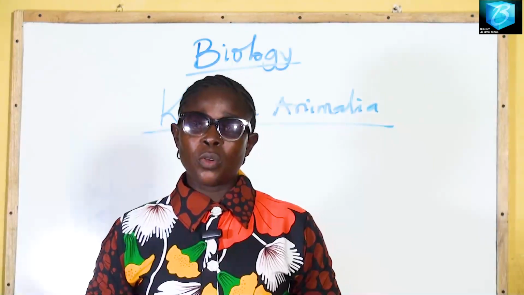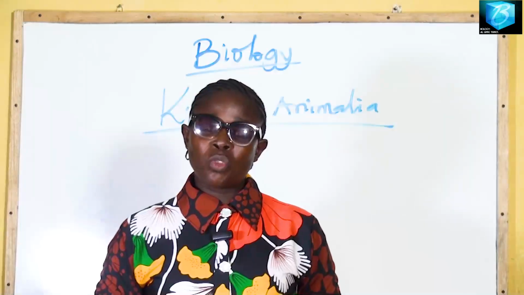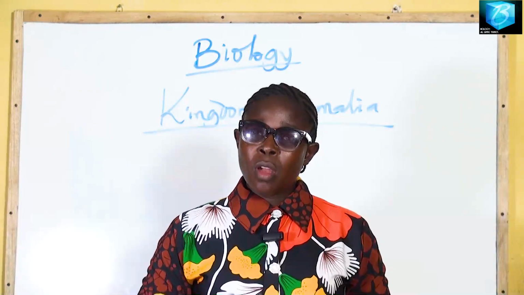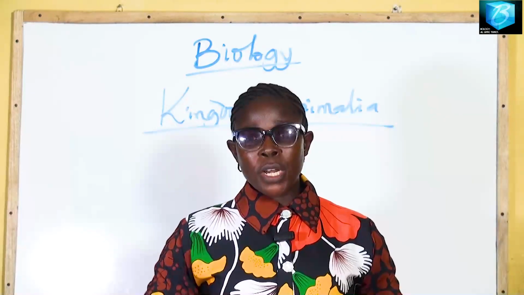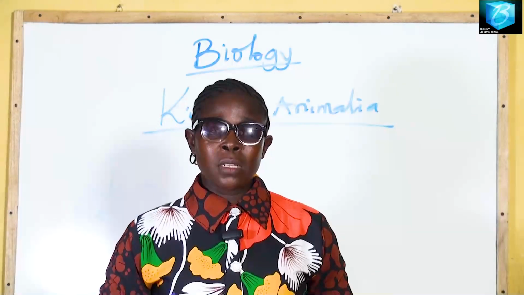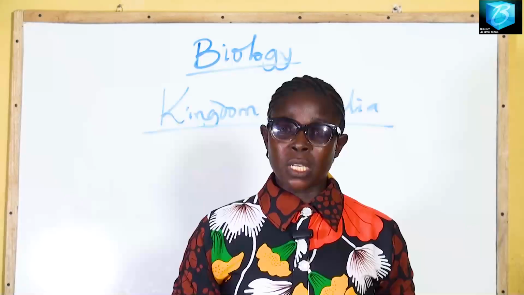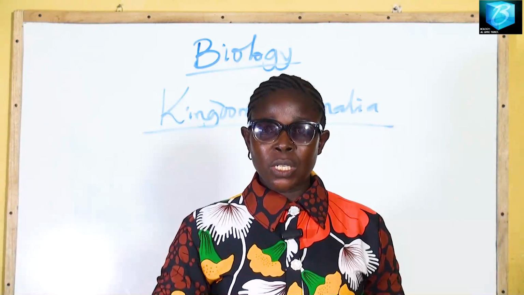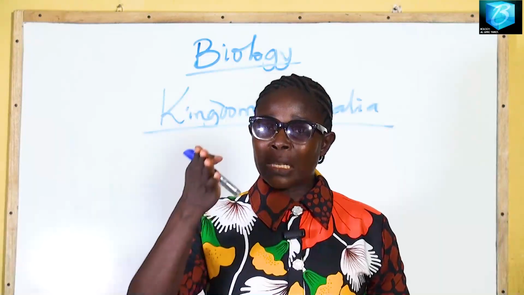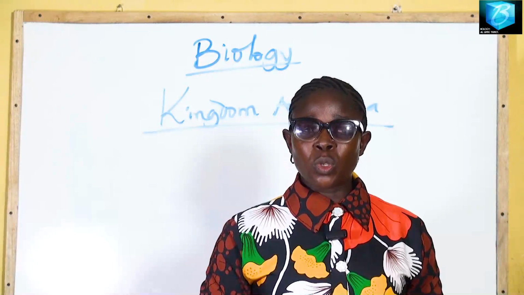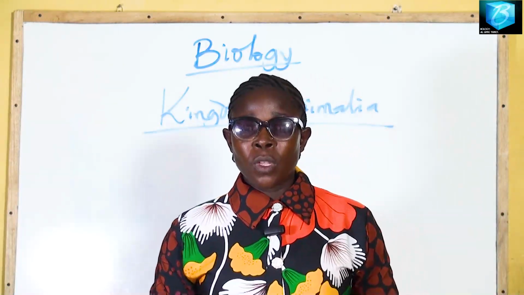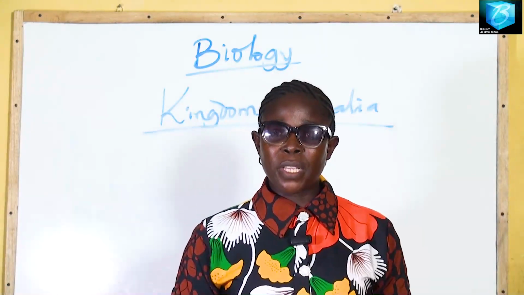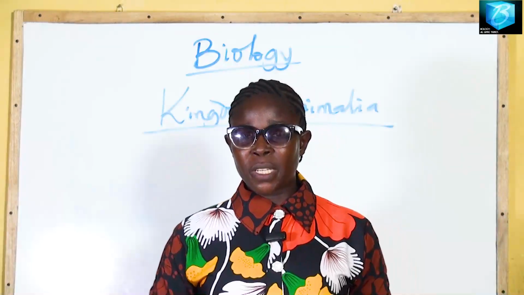Alright, now we move on to body symmetry. For body symmetry, we're talking about the cutting or division of an animal on its plane in order to obtain equal halves of the body. Meaning that if you cut an animal longitudinally, transversely or diagonally, are you able to get equal halves of its body? That is what we mean by body symmetry. And we have 3 types of body symmetry.